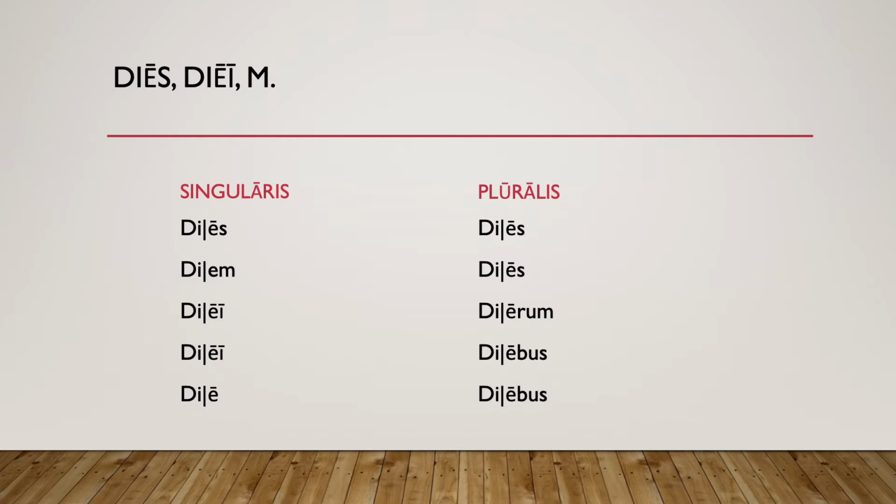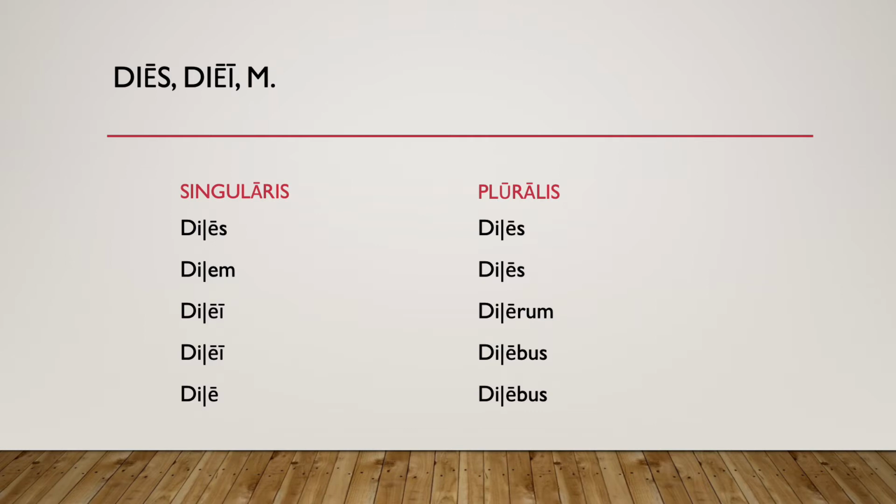decline. If we look at the chart, we can see the stem, D, a long bar, and the case ending. I've added this long bar just to distinguish what's the stem and what's the case ending. Just for now, we'll remove it in a few seconds. If we look at the case endings, we can see that the nominativus singularis est es, accusativus singularis em, genitivus singularis ei, dativus singularis ei, et ablativus singularis e.